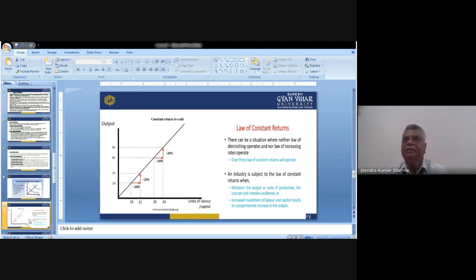Whatever we use, 100 units of input, we find the same 100 units of output. So this is the law of constant returns. Here the input and output are both constant, in the same amount.